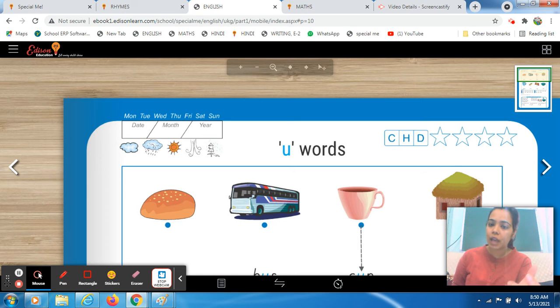Okay? इससे क्या होगा? आपने जितने भी words करे, like A words, then E words, I words, O words, उनका सबका revision हो जाएगा. Then I will introduce you to the U words. What is the phonic sound of your letter U? Wait for a while, students. First of all, let me take my flashcards and we will start.